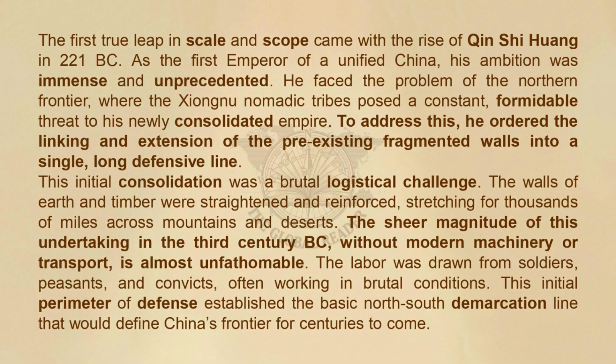The wall's earth and timber were straightened and reinforced, stretching for thousands of miles across mountains and deserts. The sheer magnitude of this undertaking in the 3rd century BC, without modern machinery or transport, is almost unfathomable. The labor was drawn from soldiers, peasants, and convicts, often working in brutal conditions. This initial perimeter of defense established the basic north-south demarcation line that would define China's frontier for centuries to come.